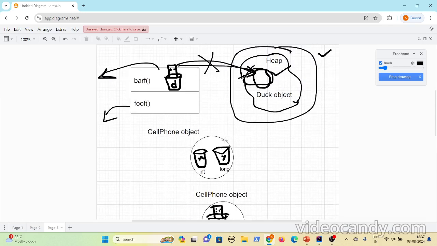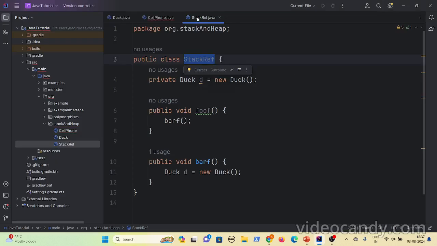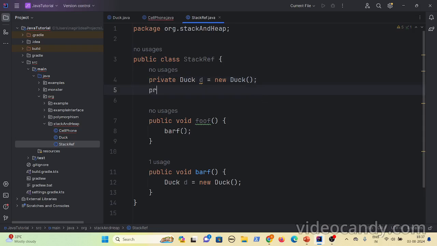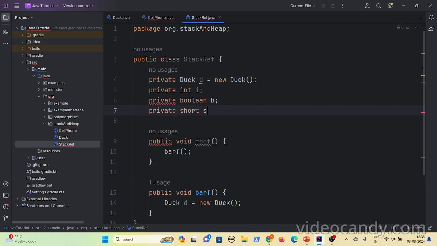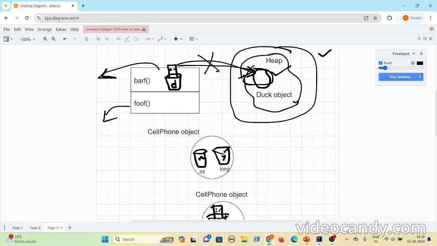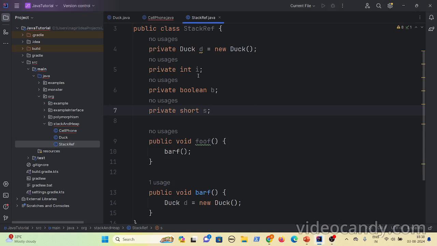The memory that gets allocated in the heap is proportional to the instance variables. Let's say you have three instance variables: private int i, private boolean b, and private short s. When you create an object on the heap, that object's memory is equal to the memory of these instance variables.